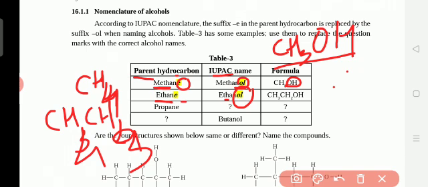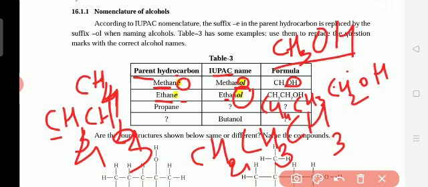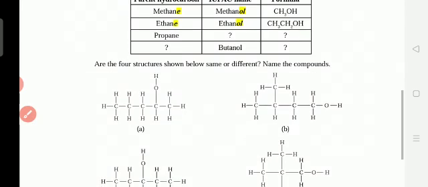And propane means three carbons. So when we write it, CH3, CH2, CH2, OH, that is propanol. Understand? Here they give butanol. Butane means four carbons, so you fill this one in.